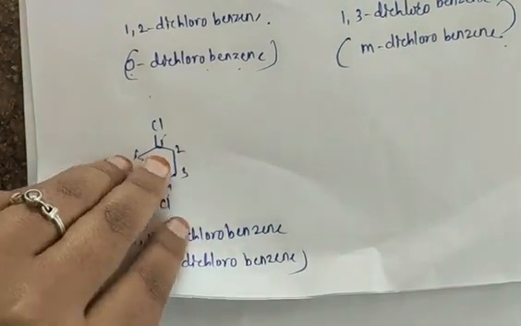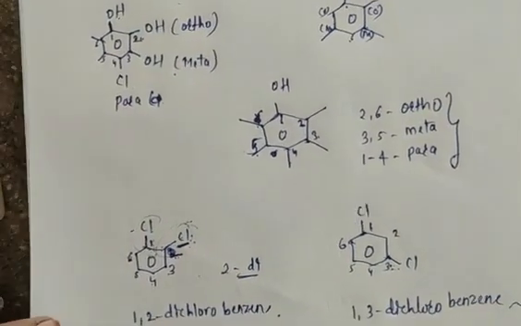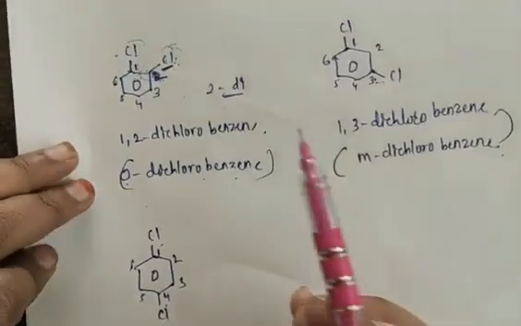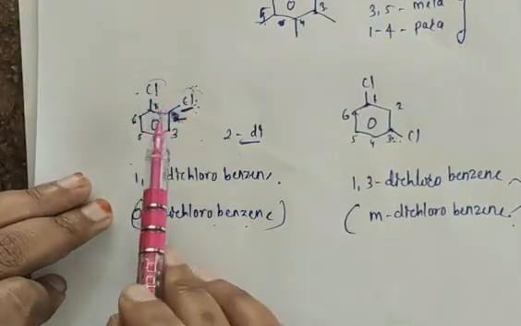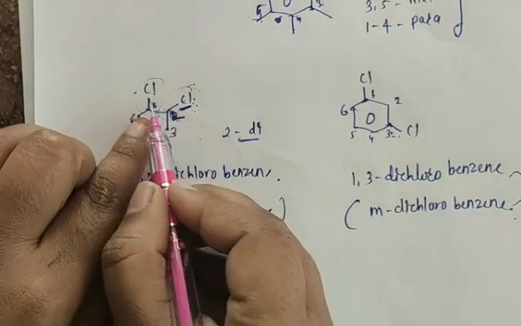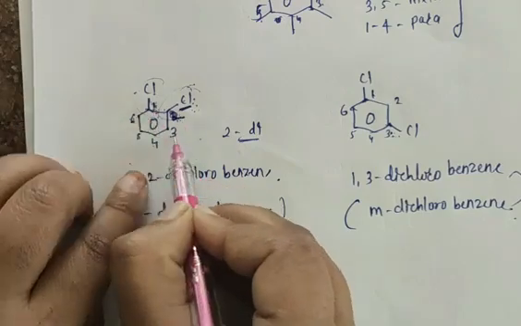One thing you have to remember, the benzene has 3 positions, ortho, meta and para, depending on the substituents. So here in the first example we have 2 chlorine groups. When I start numbering from here, because we have a substituent present on the base compound, 1, 2, 3, 4, 5, 6.